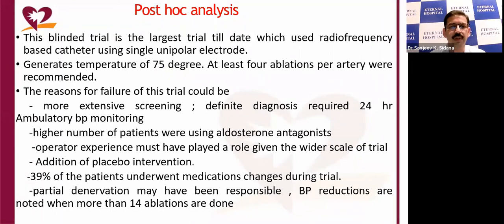Some points which could be responsible for the failure of this trial are more extensive screening, which required a definite diagnosis, and a higher number of blood pressure medications. A higher number of patients were using aldosterone antagonists, operator experience may have played a role, and 39% of the patients actually underwent medication change during the trial, and partial denervation may be responsible. And as we know, more than 14 ablations should be done for the treatment of renal denervation.